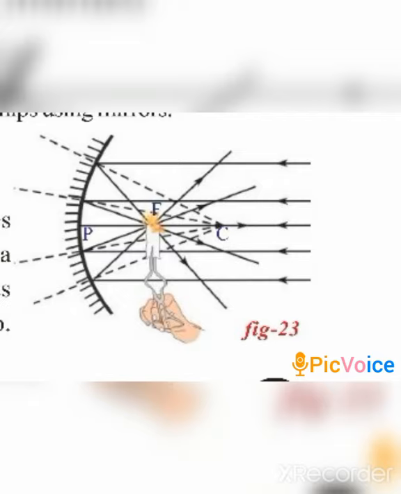This particular image is an extension of the previous image, but at the point F, we have kept a candle. As all these parallel rays touch the concave mirror and meet at the point F, F will have the maximum amount of light energy. So we are placing a piece of paper at the point F, and after a certain time the paper will start burning because the energy from all the rays is directed to the point F as they are meeting there.